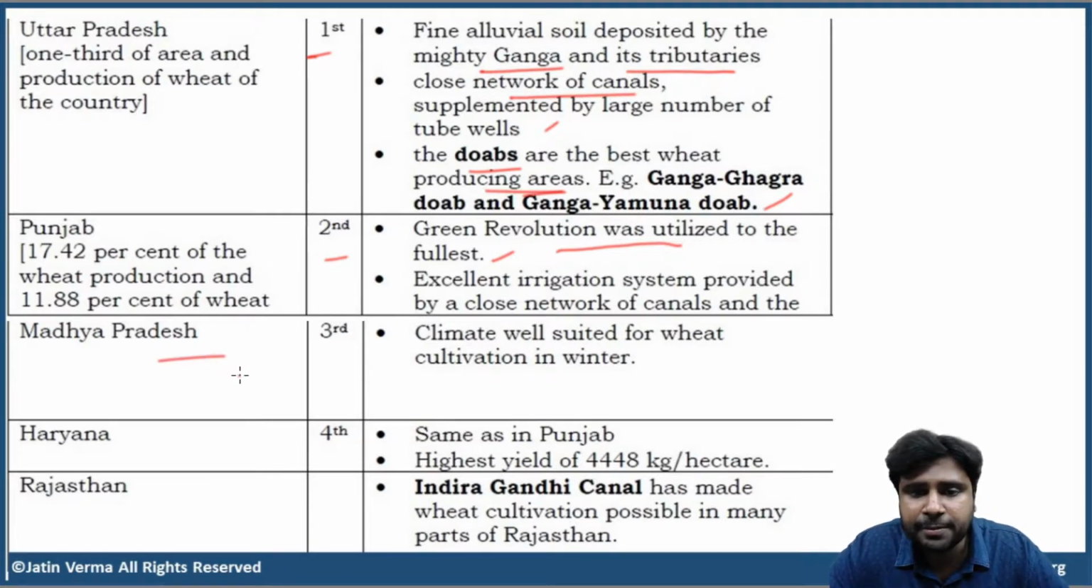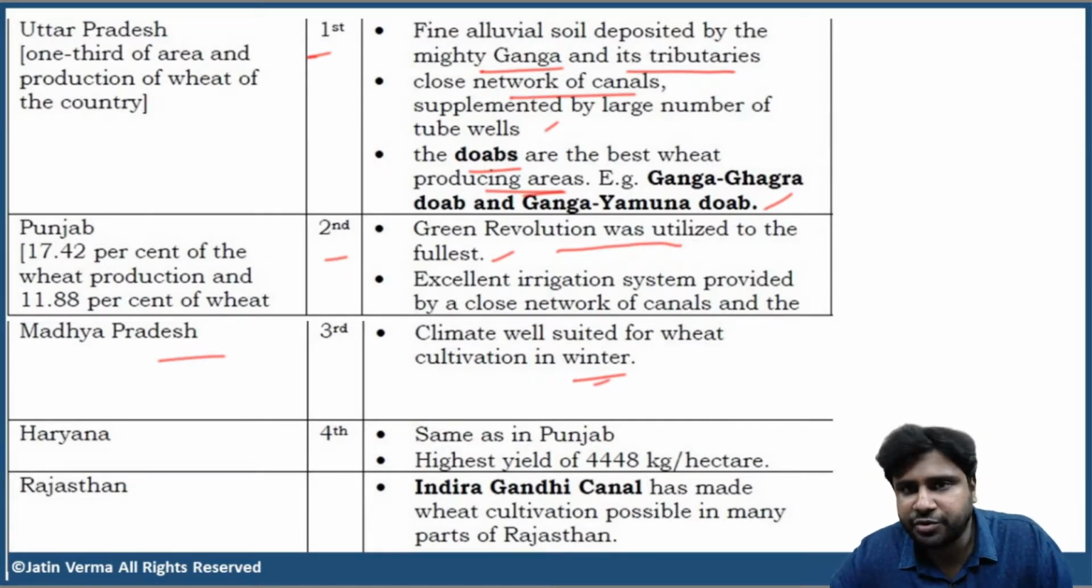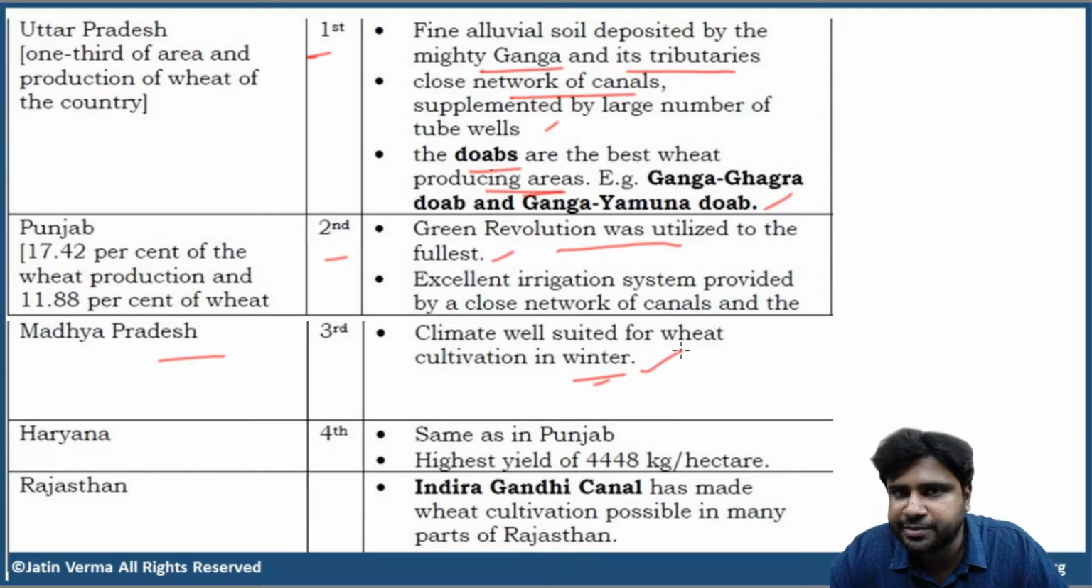Next, third is Madhya Pradesh. Climate well suited for wheat cultivation in winter, not in summer, in winter. Because in summer, Madhya Pradesh, the heat is intense. You'll go mad with that heat. Anyone from Madhya Pradesh can confirm that to me. Okay, so only in winter.